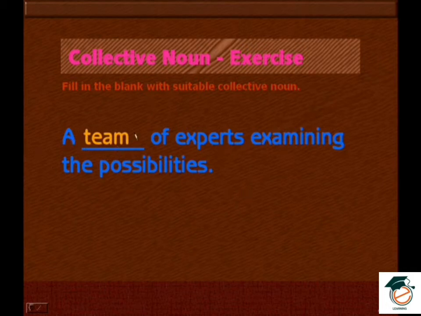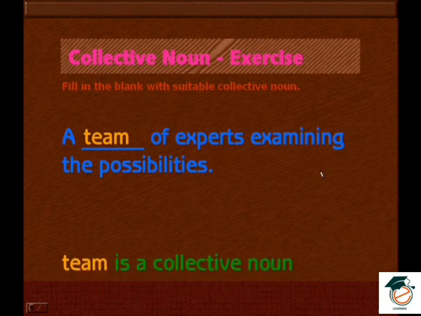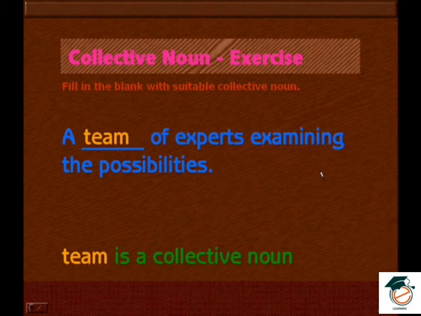A team of experts examining the possibilities. A team means different people, expert people in one group. That is a team. So they are examining the possibilities. This is one example sentence. So team is a collective noun.